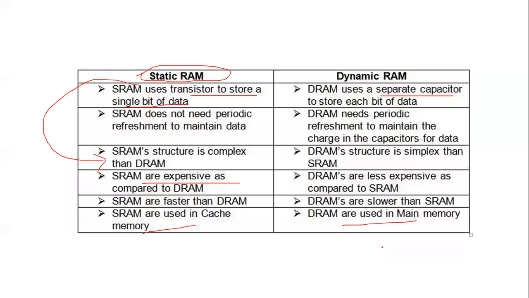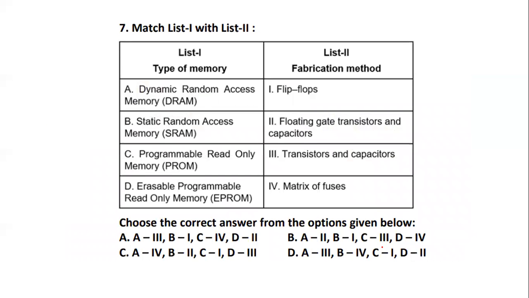So now let's see the question again. Yes, the right answer is option A. Dynamic random access memory uses transistors and capacitors, whereas static random access memory is in the form of flip-flops.